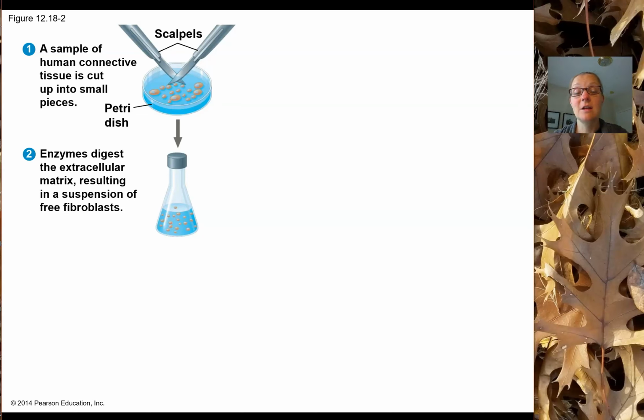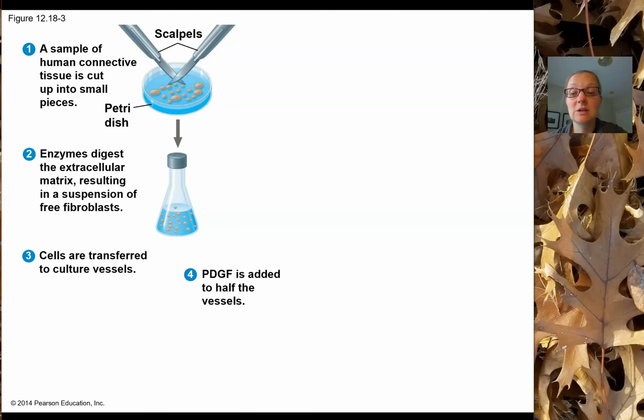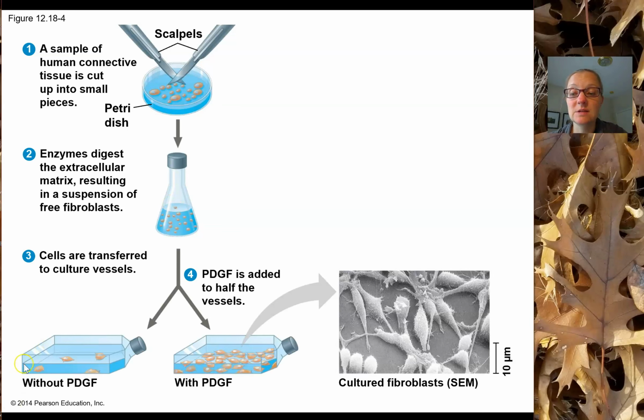Once the enzymes chew away the extracellular matrix, then you can have a suspension of single cells within, for example, your flask here. And then we can plate them into culture vessels. This is typically what a culture vessel will look like, where you can grow cells. You need to add media that has all the nutrients cells need to survive. You need to make sure they have oxygen and good growing conditions. So typically you'd put them in an incubator that simulates body temperature.